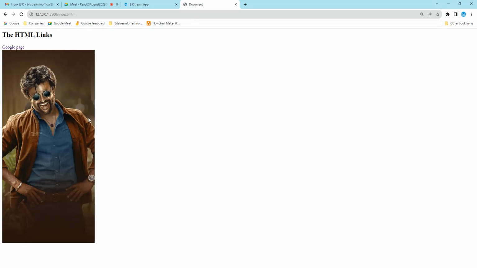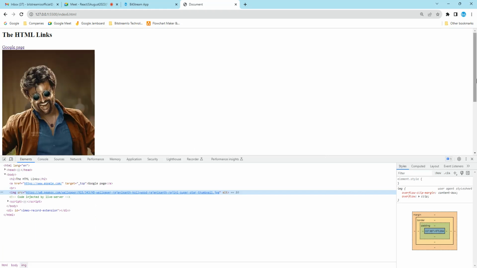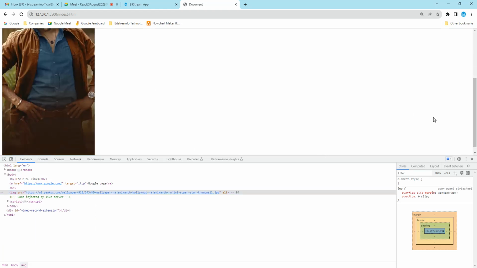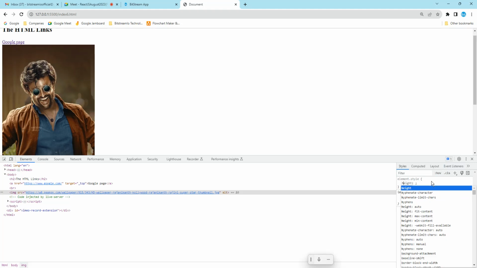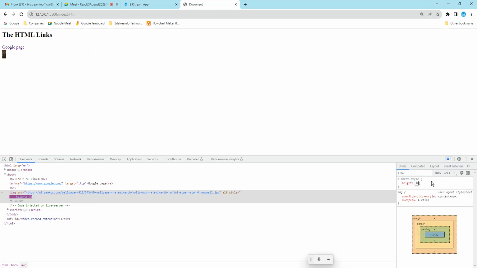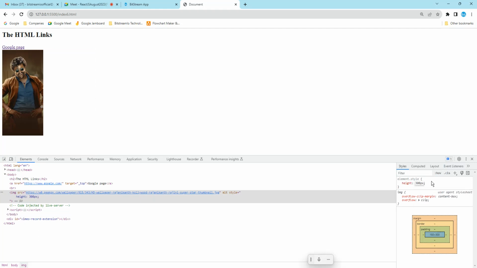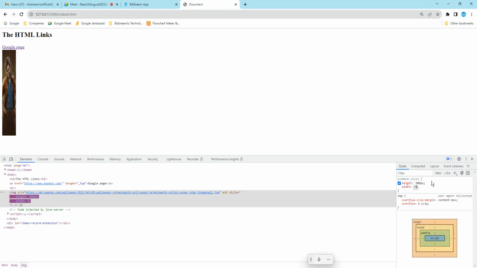We already learned this in the initial session, but this is how to use the image tag. If you want a click to redirect, you have to use an anchor tag link. But I want to set the height and width. How to do it? For this, right click, inspect. I want to set the height. Height will be 300 pixels, and width will be around 500 pixels.